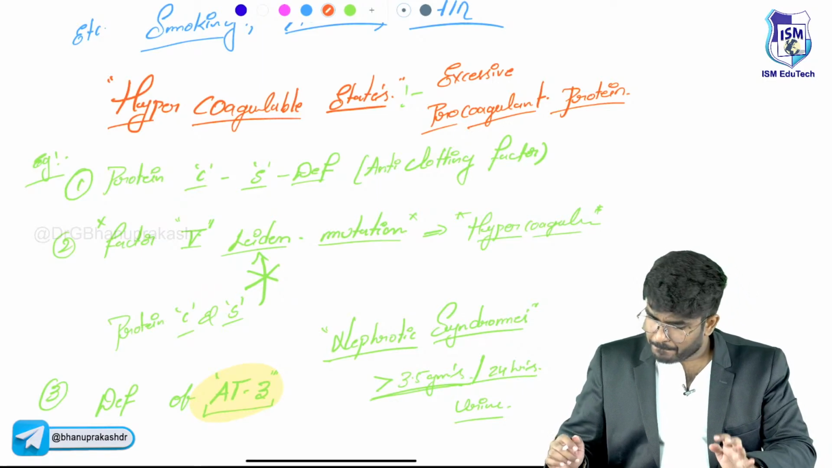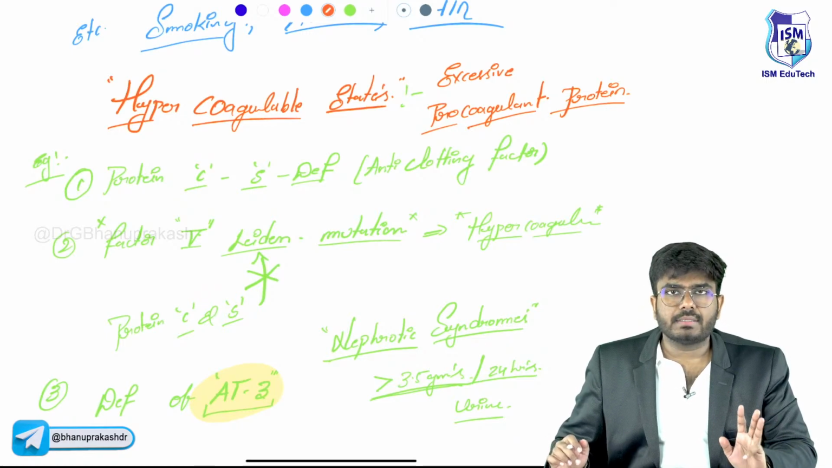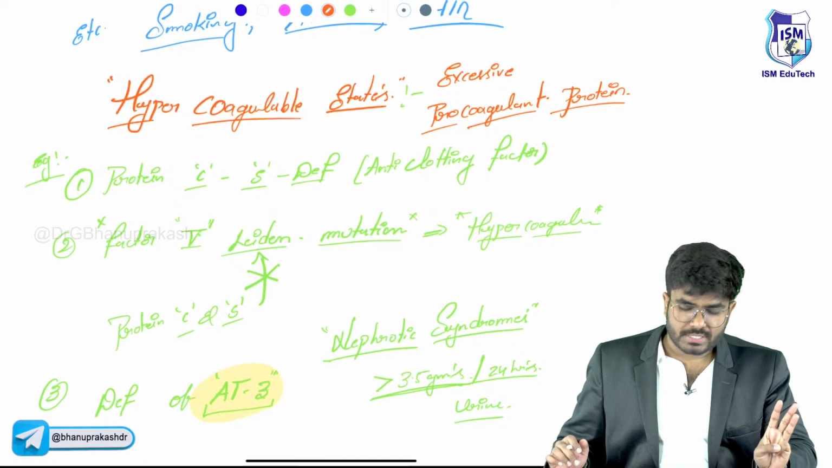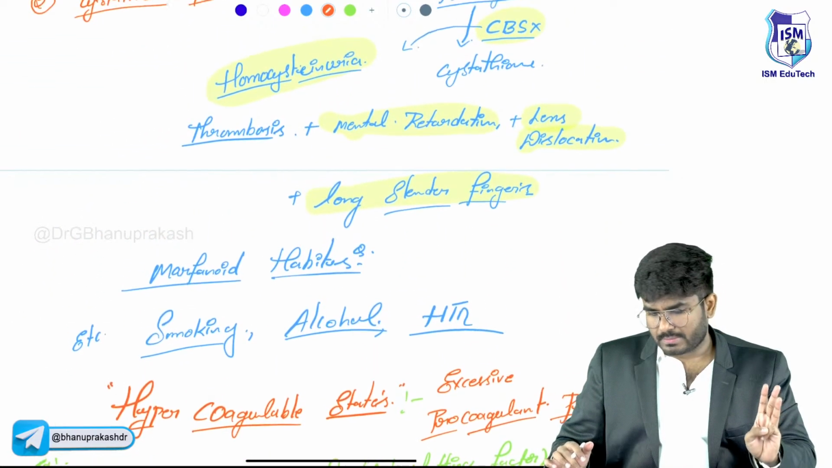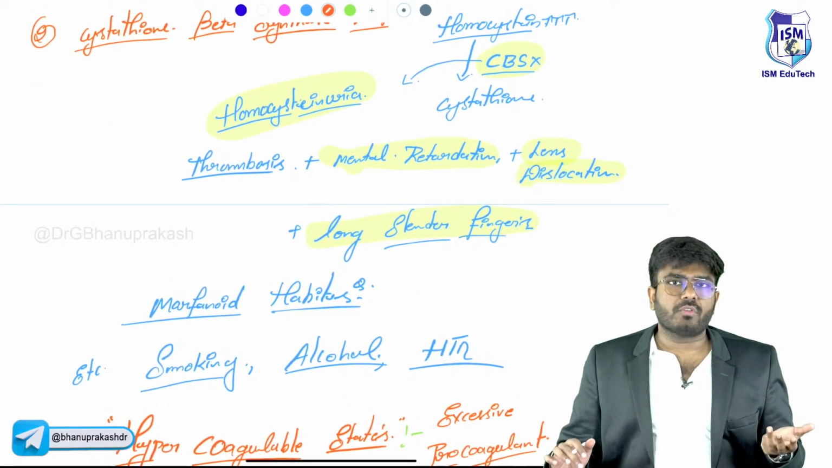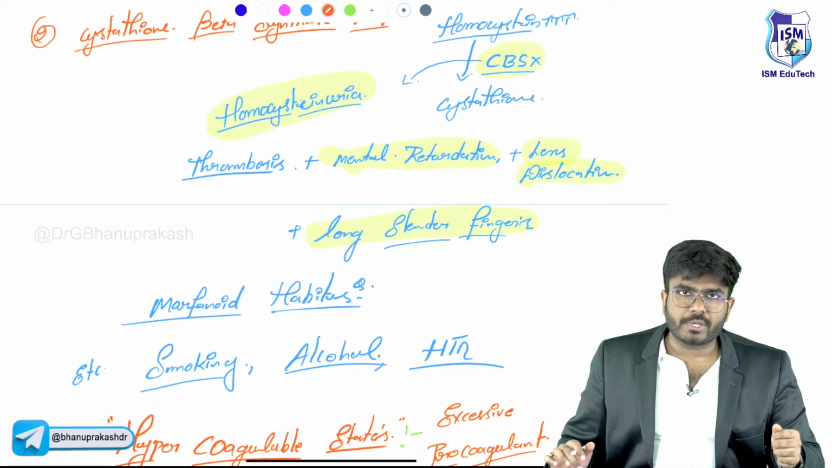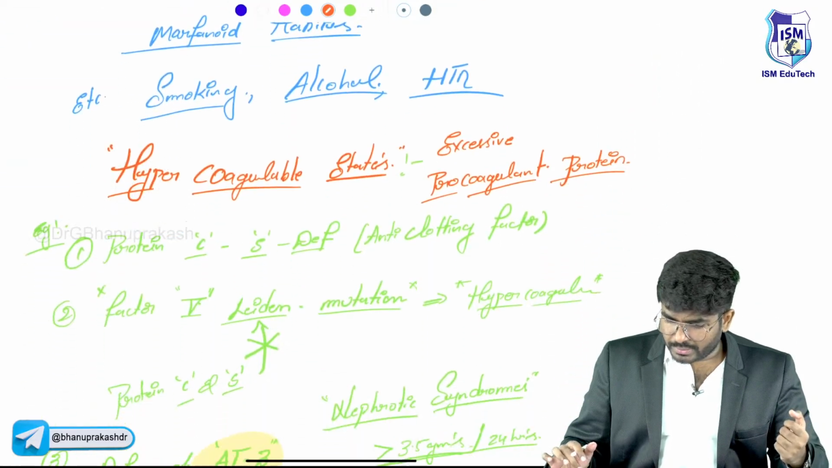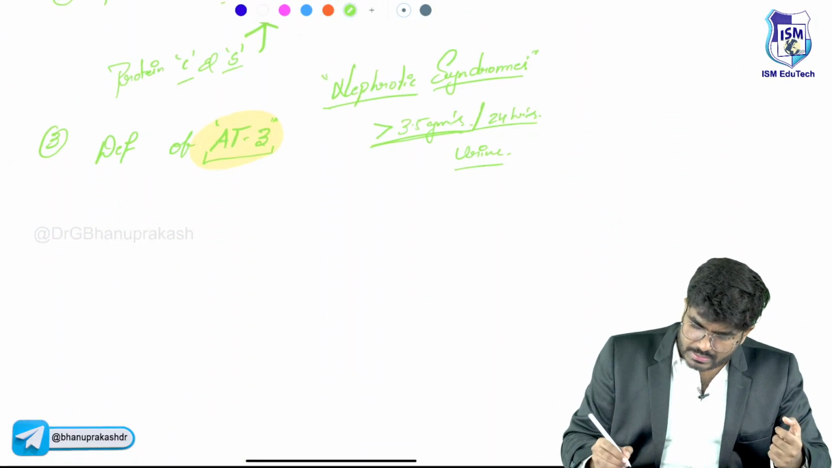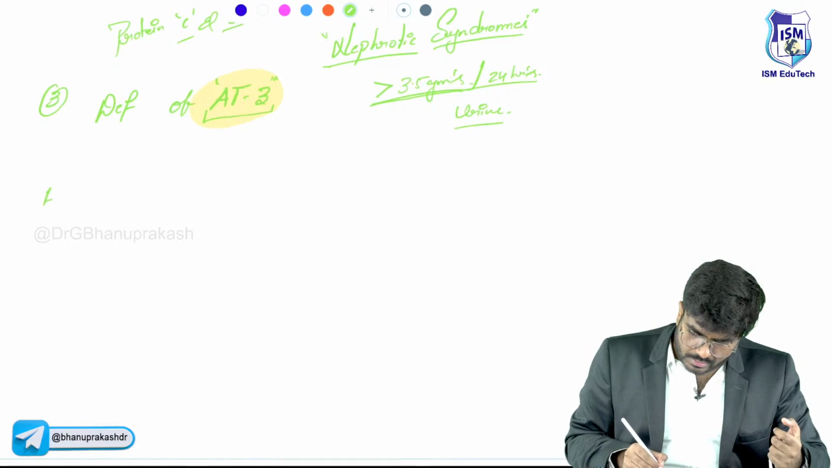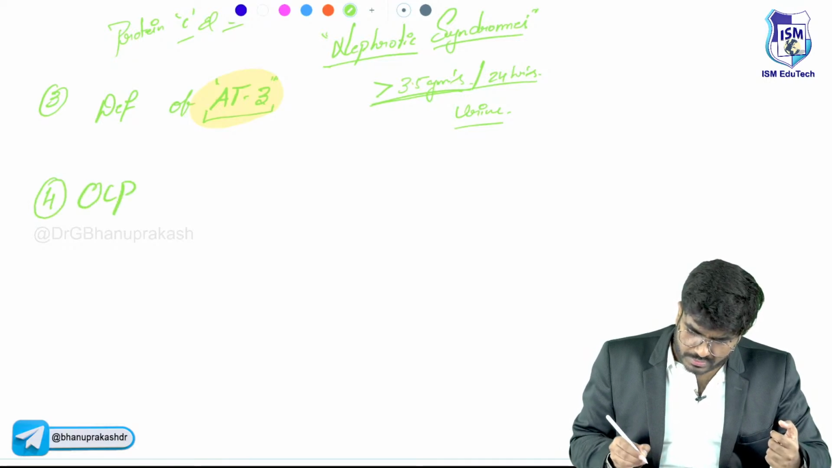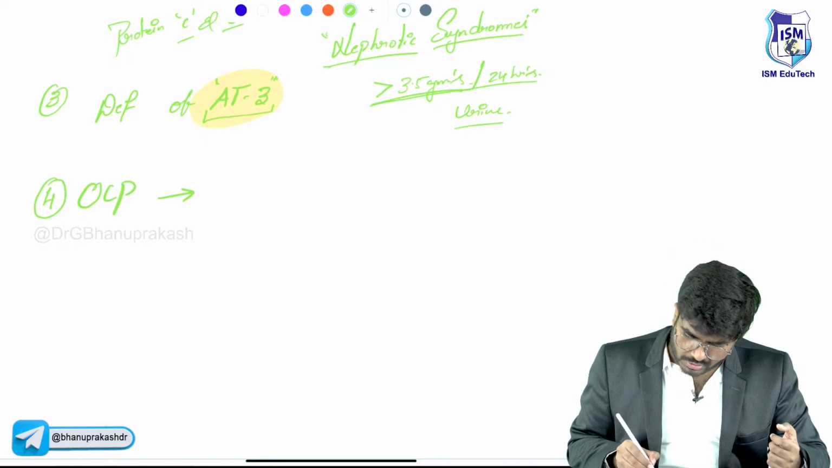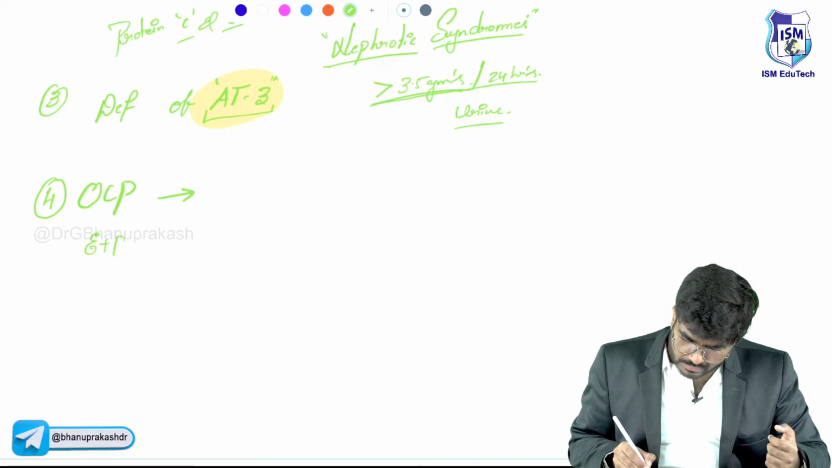So with this we have completed the Virchow triad, the three components: endothelial damage, hypercoagulable states, as well as alterations of blood flow, that is stasis as well as turbulence because of aneurysms or arrhythmias like atrial fibrillation. The one thing I want to add here is that certain drugs like oral contraceptive pills, OCPs, are nothing but a combination of estrogen and progesterone.